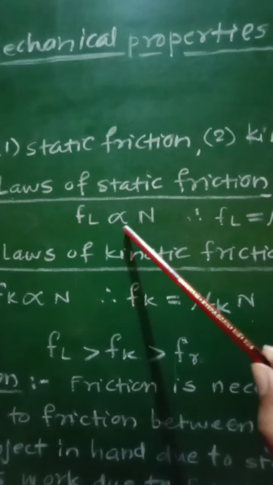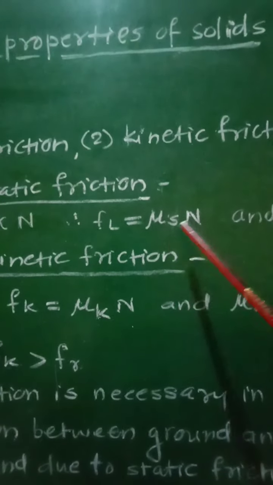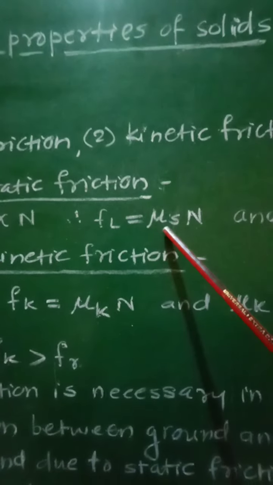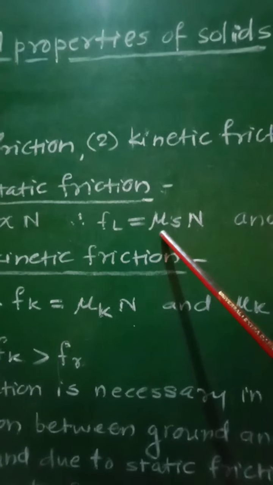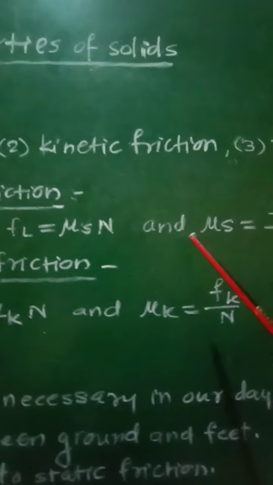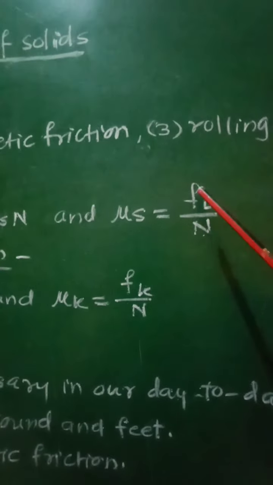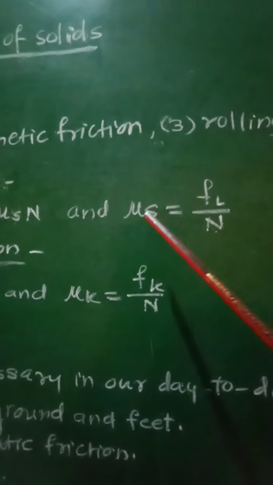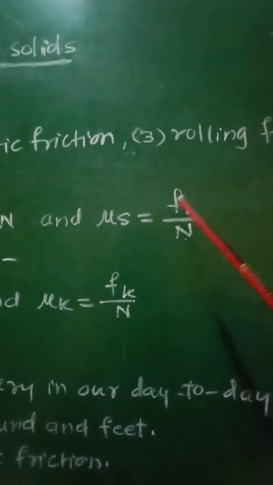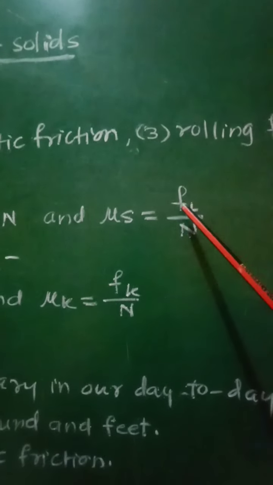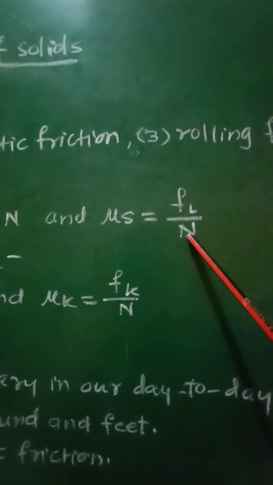Removing this proportionality sign, we can write FL is equal to mu s into N, where mu s is the constant of proportionality, which is called as coefficient of static friction, and it will be given as mu s equal to FL upon N. So in this way, the coefficient of static friction is defined as the ratio of limiting force of friction to the normal reaction between the two surfaces in contact.